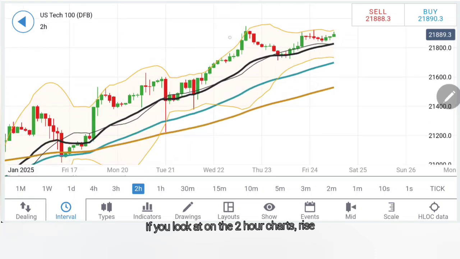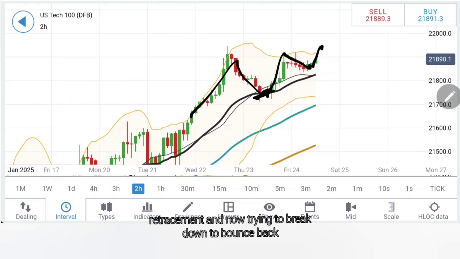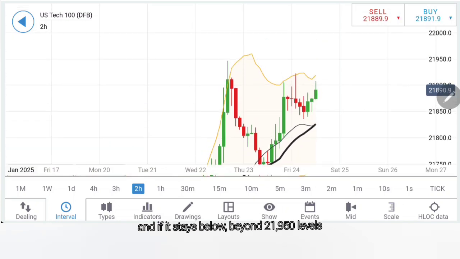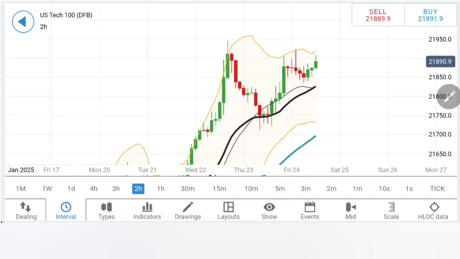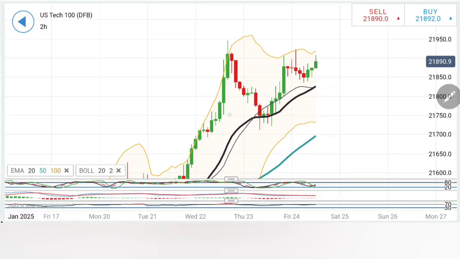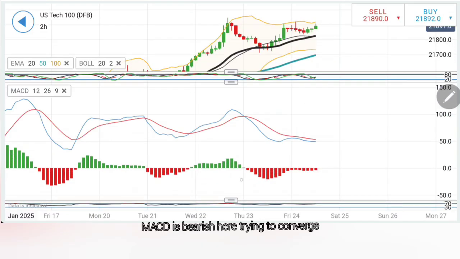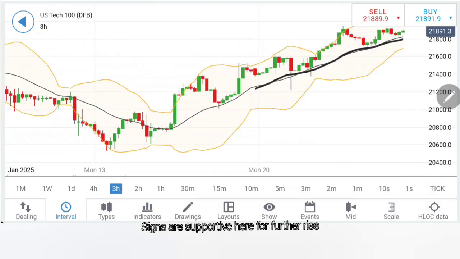If you look at the 2 hour charts, rise, retracement, 20 period rise, retracement, and now trying to break down to bounce back. And if it stays beyond 21,950 levels, just stay bullish for 22,000 levels here, beyond 22,000, 22,050, and then we can expect it to move towards 22,120, 22,200 levels as well. I do not expect such a stronger rise, but these are markets. Stochastic rising, MACD is bearish here, trying to crossover for a buy. RSI rising, signs are supportive here for further rise.